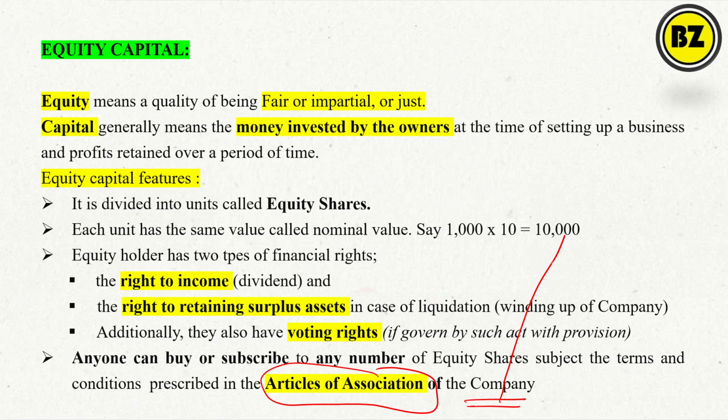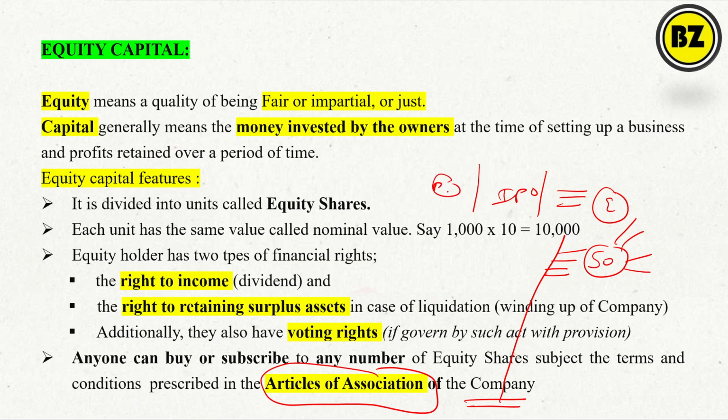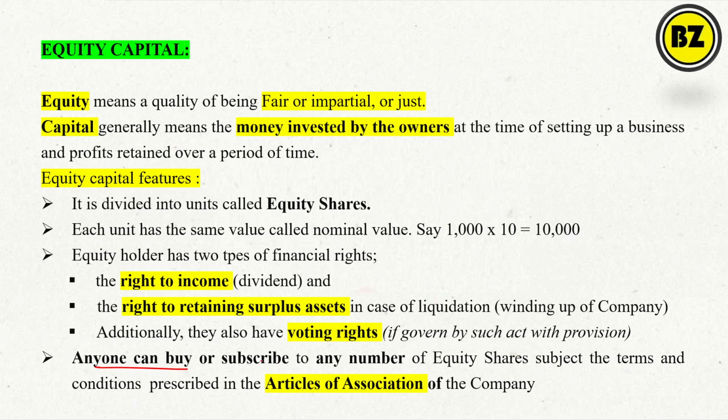Any company that is going to be formed must have articles of association, describing in detail the ownership, how many shares are allocated to each member, how much you can issue by way of IPO, how much you can sell to the public, bonus shares, and so on. Everything is mentioned in the articles of association.